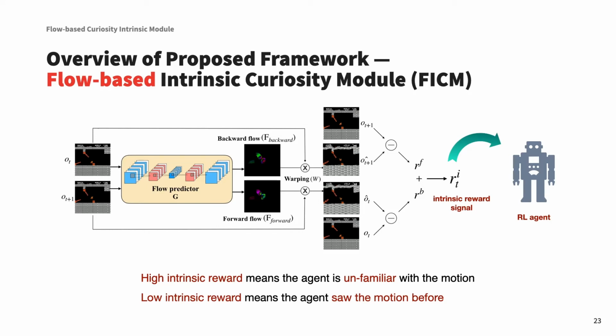This means that a high intrinsic reward means the agent is unfamiliar with the motion, so the flow prediction will not be that good. And a low intrinsic reward means that the agent saw the motion before, so the flow predictor can predict the optical flow well.